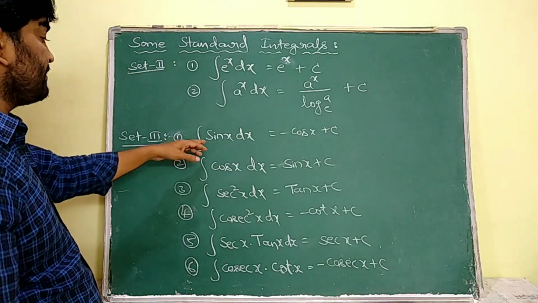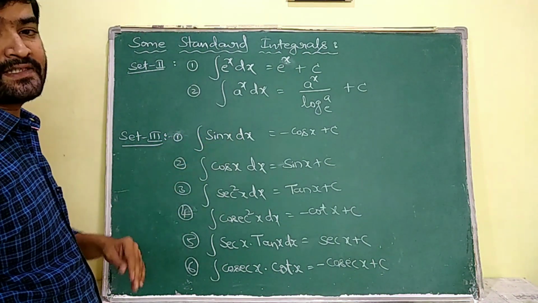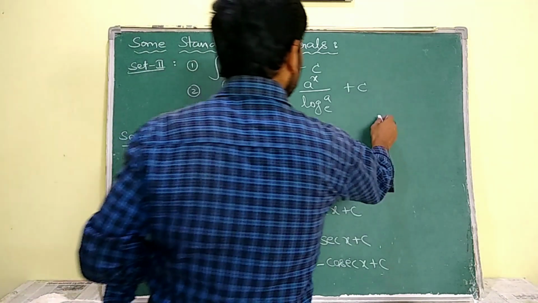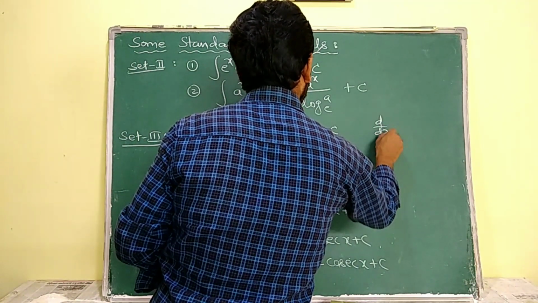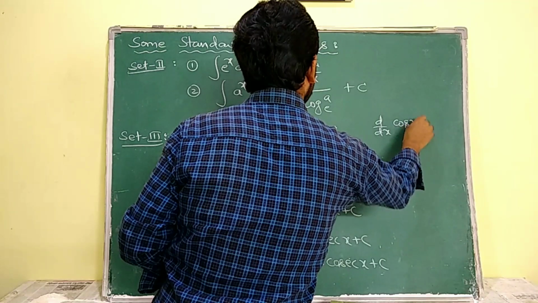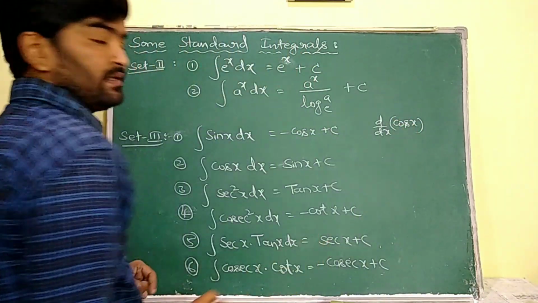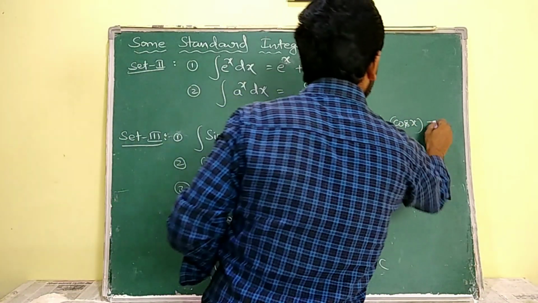Coming to the third set, the integral of sin x dx is equal to minus cos x, because d by dx of cos x is minus sin x.